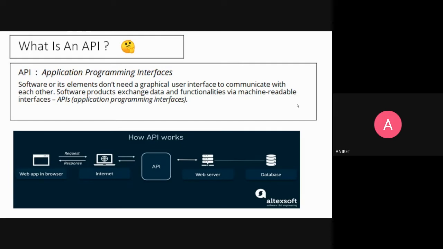Then how an API works is like this: when you use an application or web app in your browser, the application or the website sends a request to the internet, and from the internet it goes to the web server. The server then fetches the required information from the database and sends it back. The application then interprets the data and presents it to you in a readable format that you want. So this is what an API is in short, and all this stuff happens via APIs only.